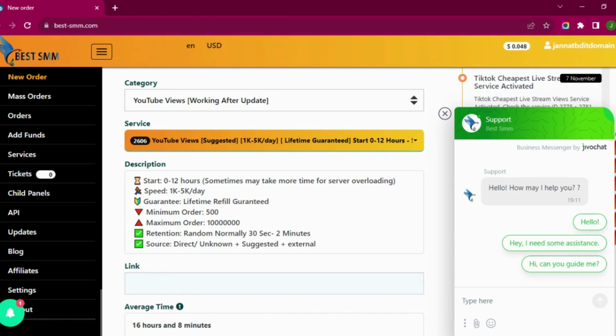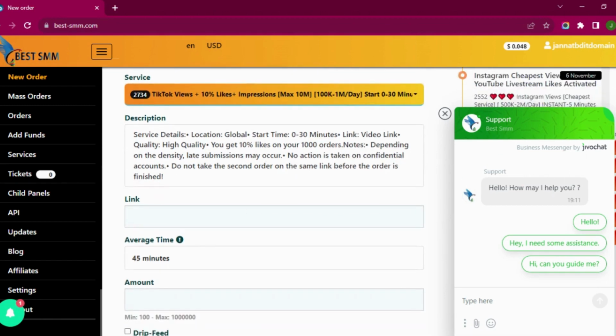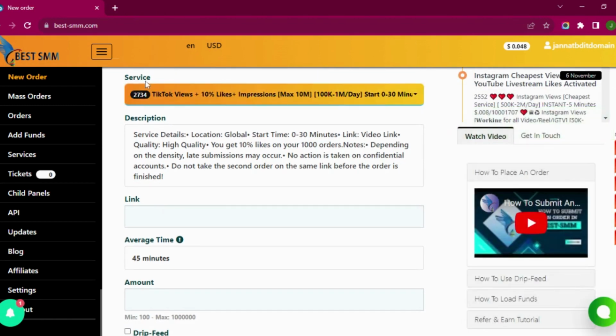So if you want to target your country only, for example, if you live in the US and you want to target only people in the United States, then you can go with this TikTok targeted views. Or else you can go with TikTok views plus likes plus impressions combined services. So in my category section, you can see that I have selected this TikTok views plus likes plus impressions combined services. And then we need to go to our service panel, right?